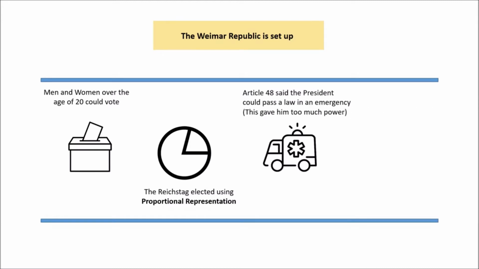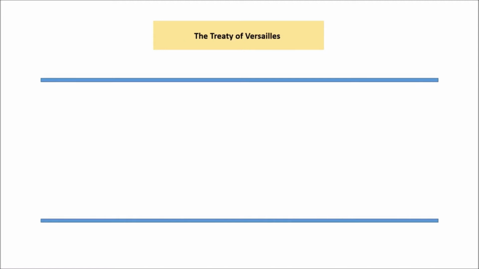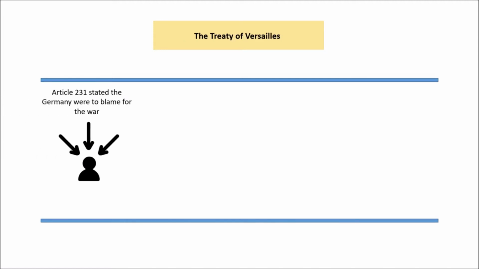We know though that they did also introduce Article 48, which gives the president the power to pass a law in emergency, and that gives him a lot of power that potentially could be a danger later on. We know that proportional representation also leads to very weak governments, so often coalition governments which fail to get things done.